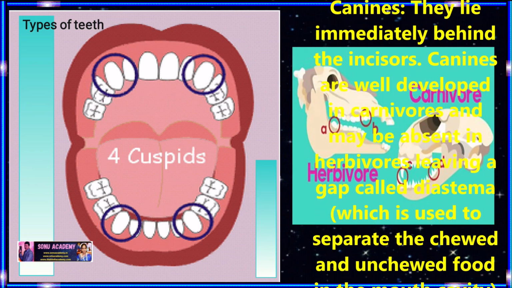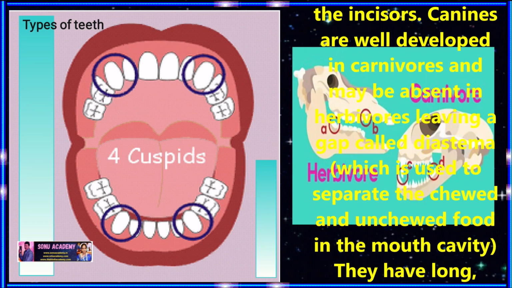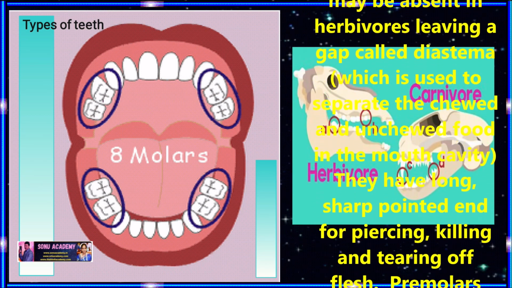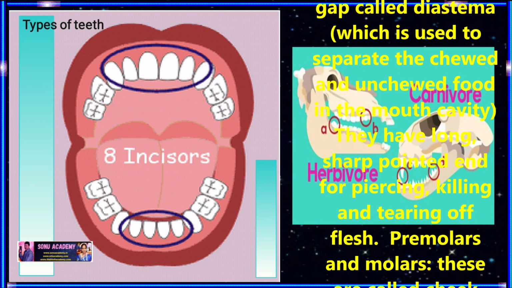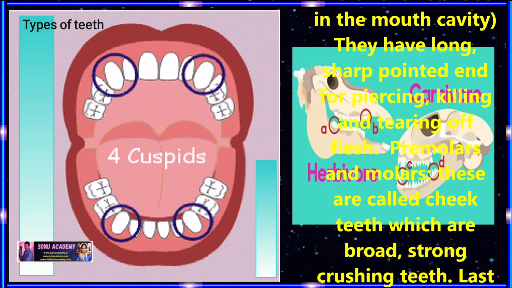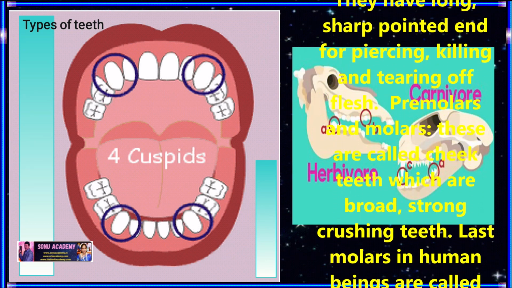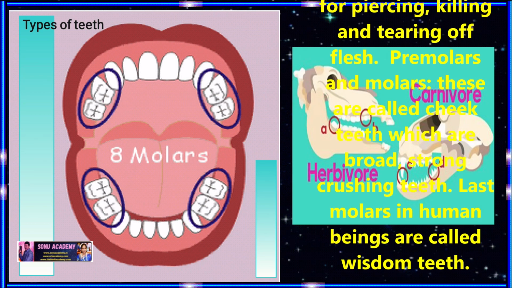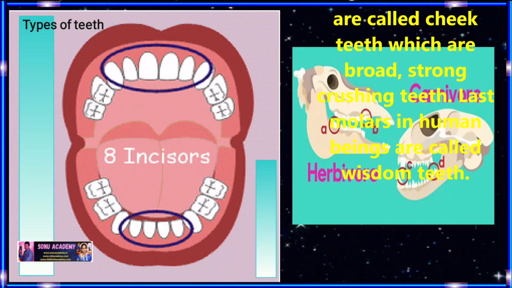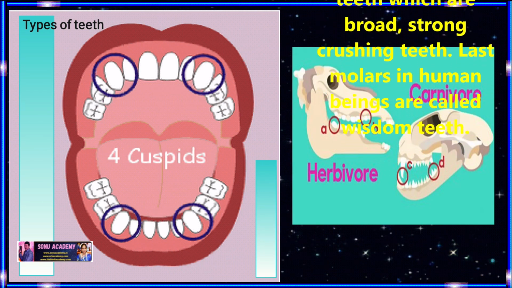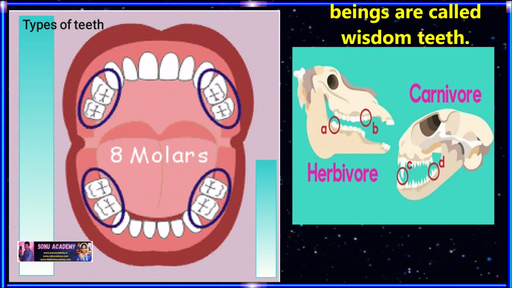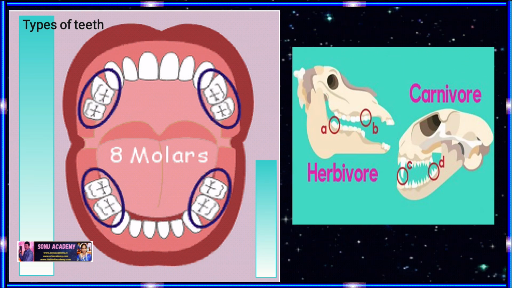Canines are well developed in carnivores and may be absent in herbivores, leaving a gap called diastema, which is used to separate the chewed and unchewed food in the mouth cavity. They have long, sharp, pointed ends for piercing, killing and tearing of flesh food. Now let us discuss premolars and molars. These are called cheek teeth, which are broad and strong for crushing the food. The last molars in humans are called wisdom teeth.